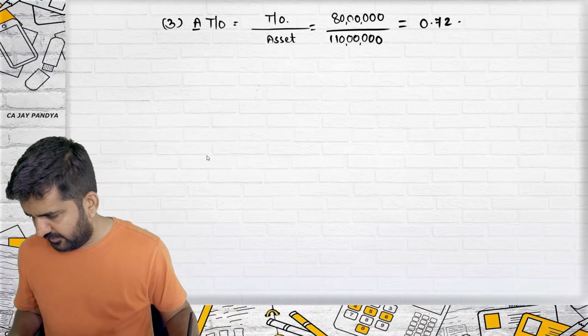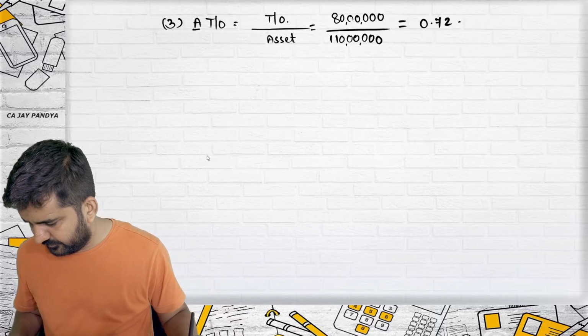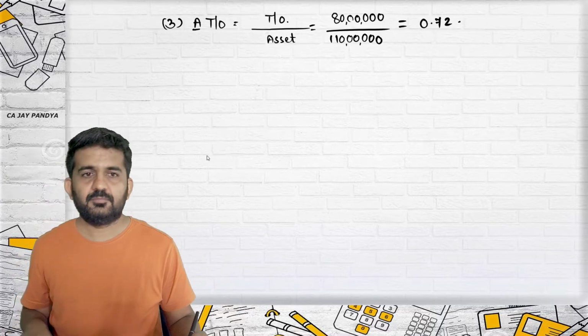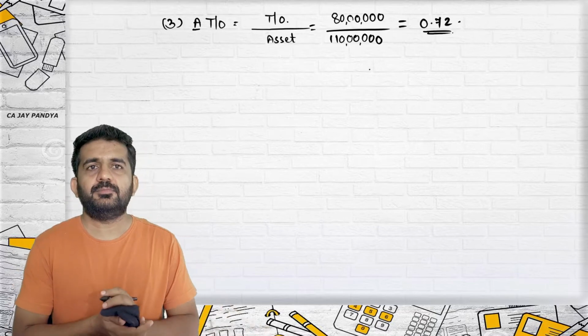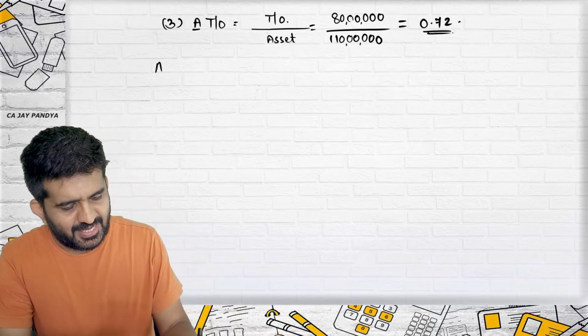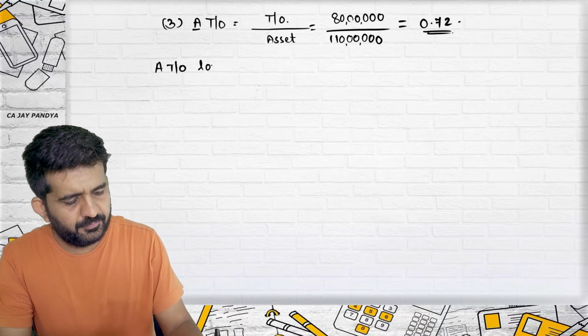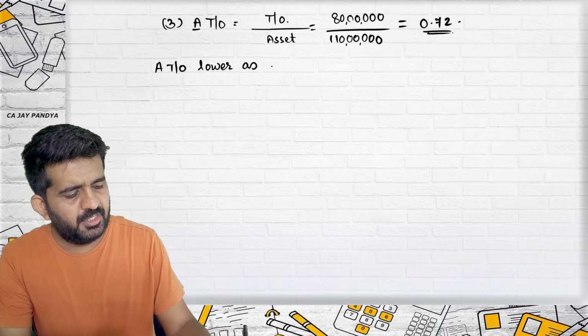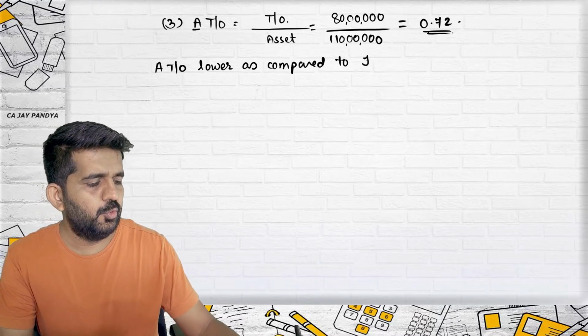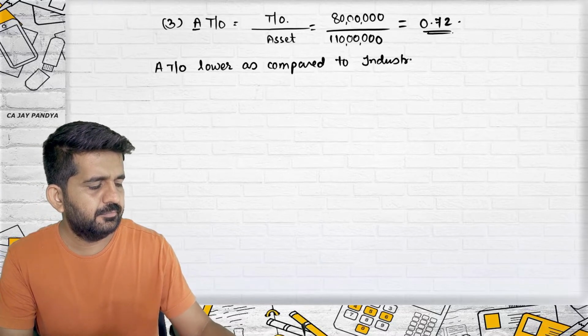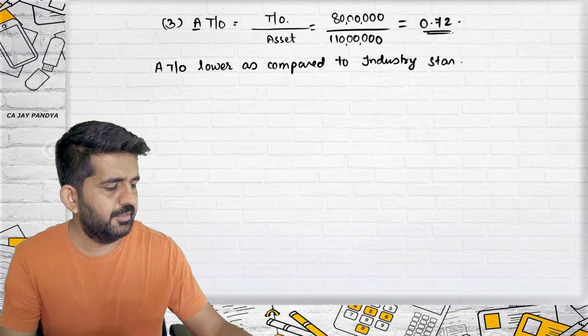Let me just verify the answer. Alright, 0.72. Asset turnover is lower as compared to industry standard.